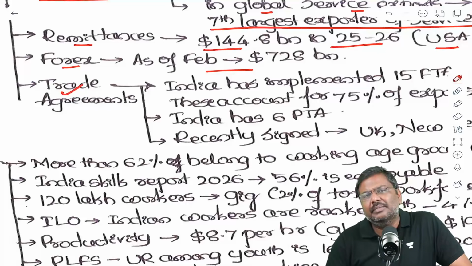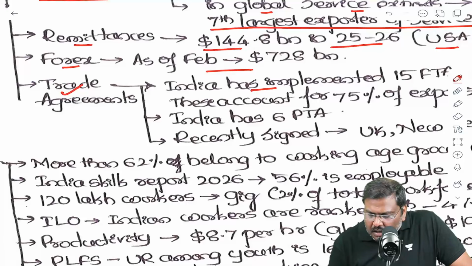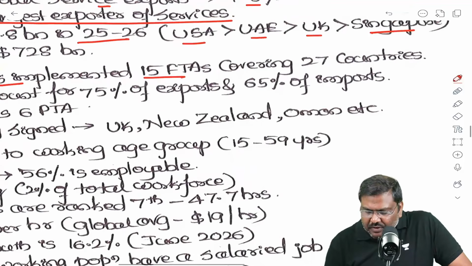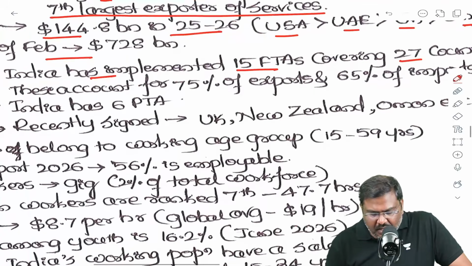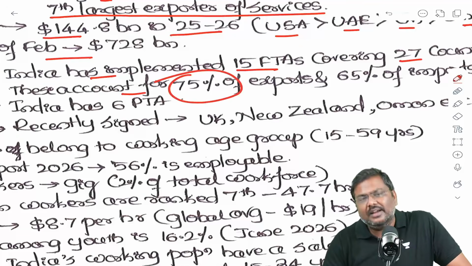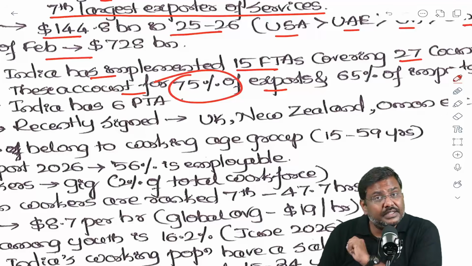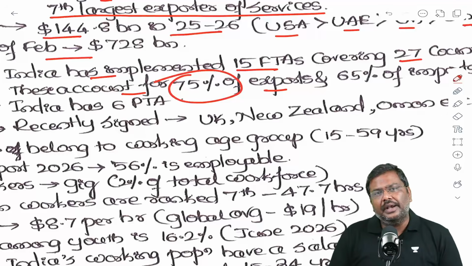Trade agreements. India has signed and implemented 15 free trade agreements, which covers more than 27 countries. These trade agreements account for 75% of the total exports and 65% of the imports into India.